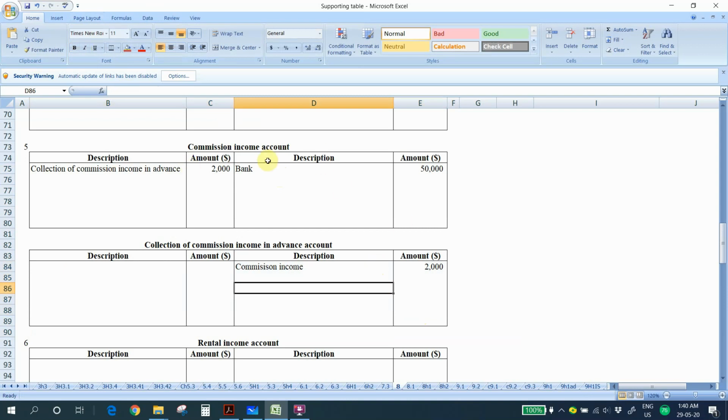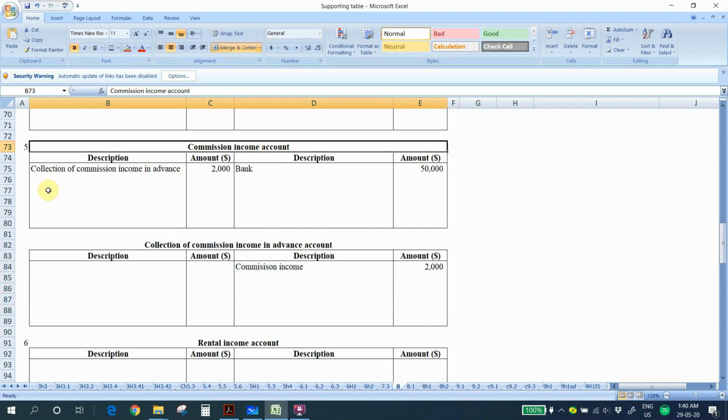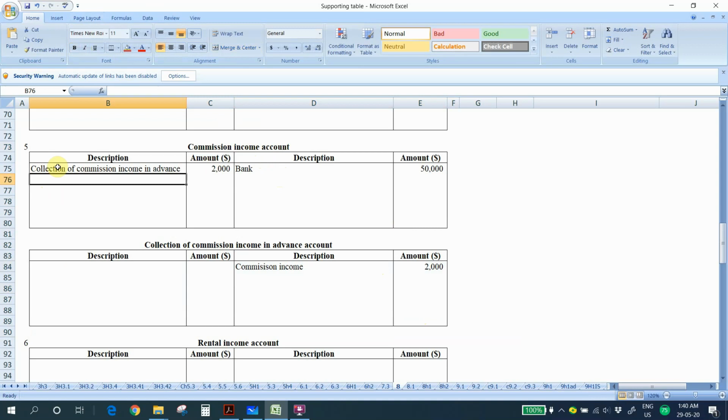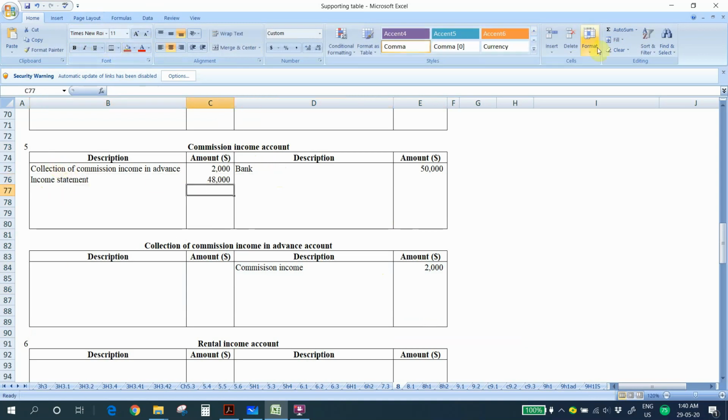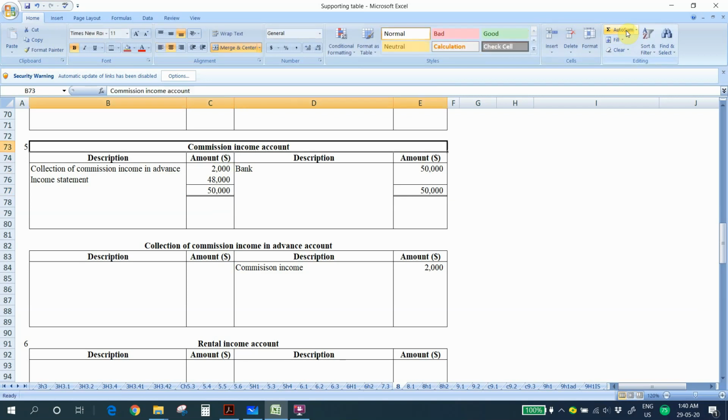So next we can do the closing. For the commission income account, the closing is on the debit here. We write income statement 48,000. So we have balanced the commission income account.